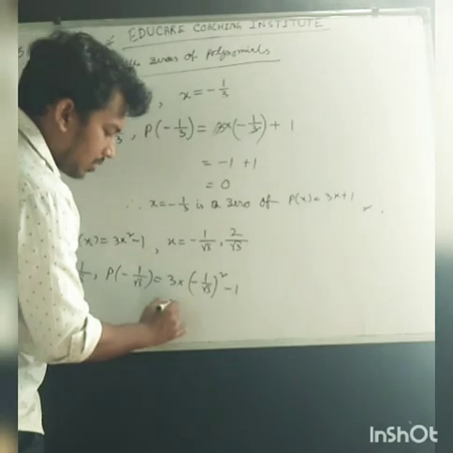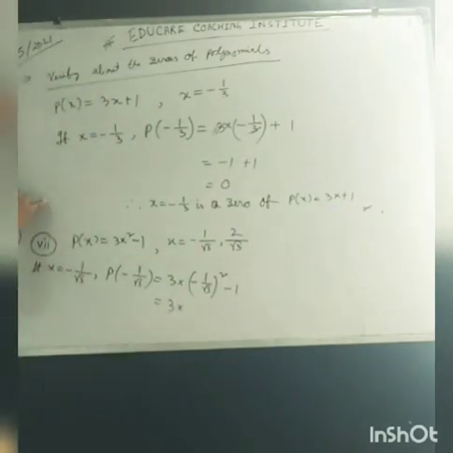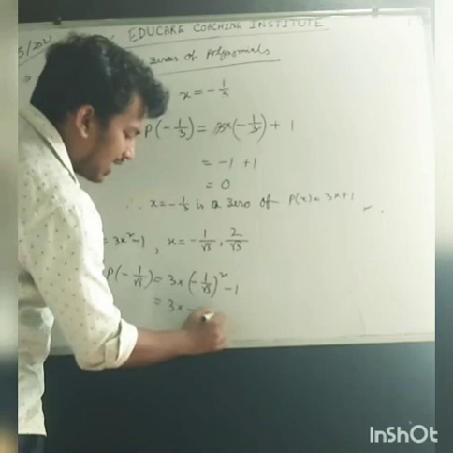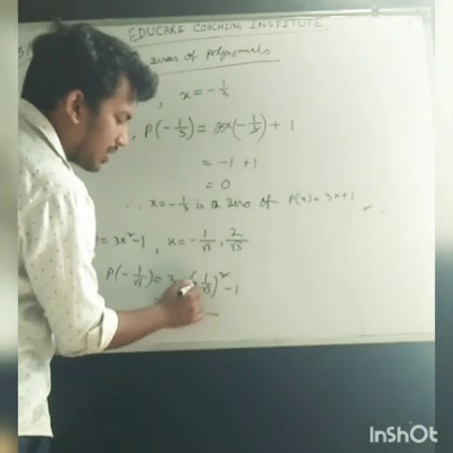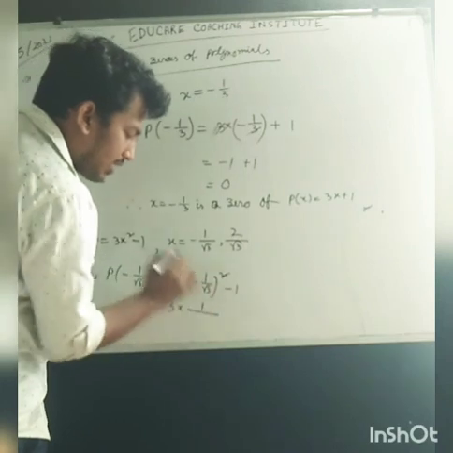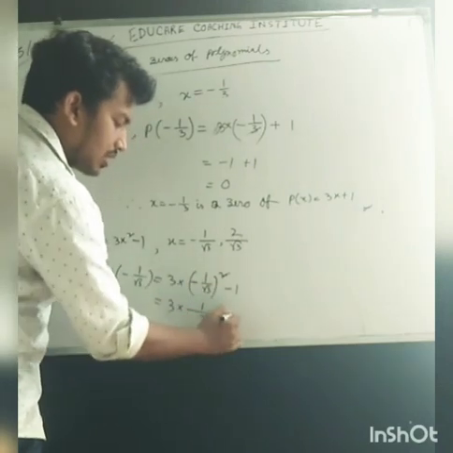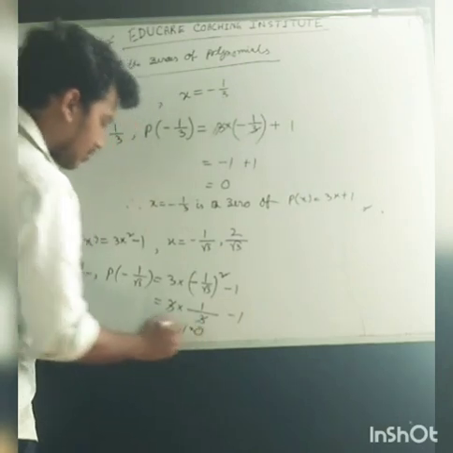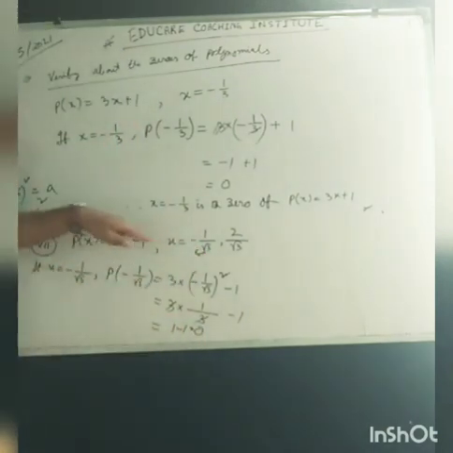We know that root over a whole square means a. If it is minus root over a and there is an even power on the minus term, minus will be plus. So clearly you can write that the power is 2, an even number, so minus will be plus. 1 square means 1, root 3 square means 3. So ultimately 1 minus 1 is 0. So this value is a zero of the polynomial.